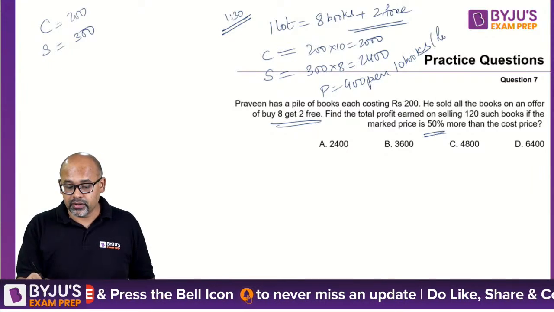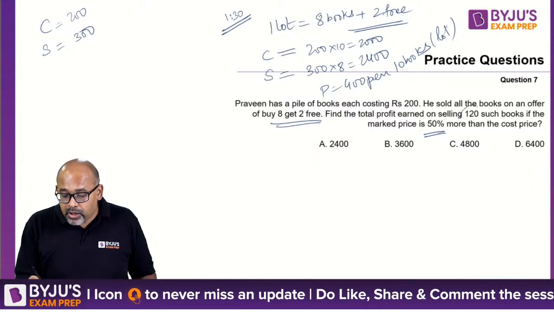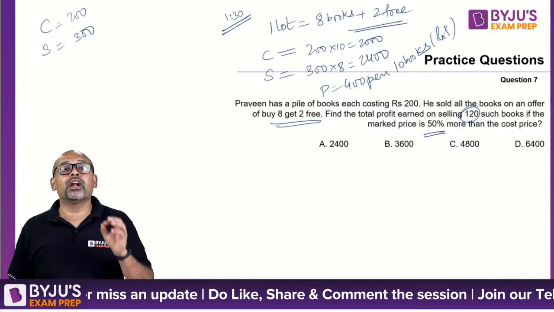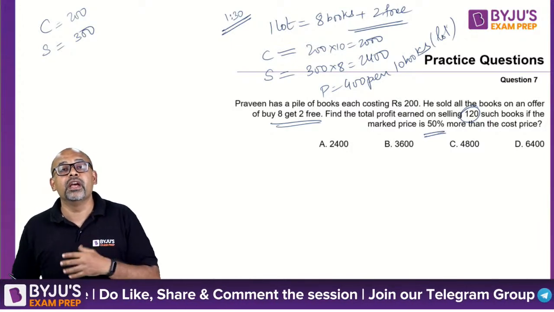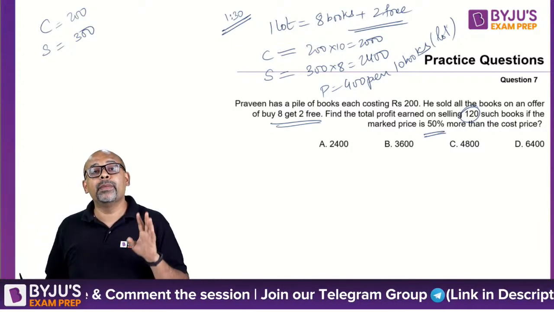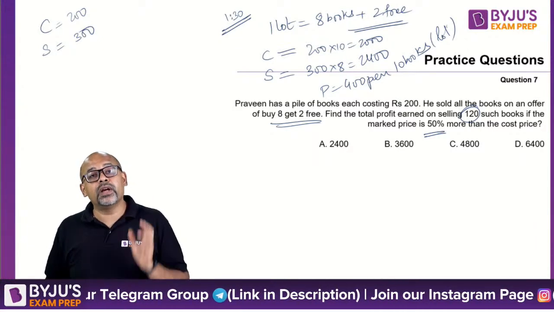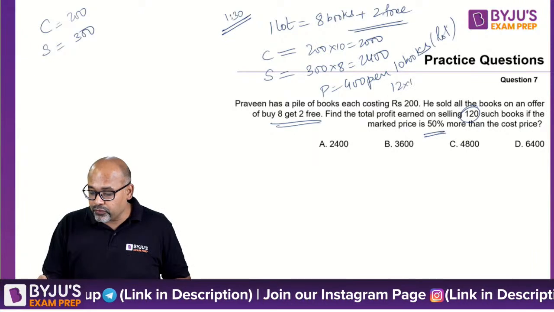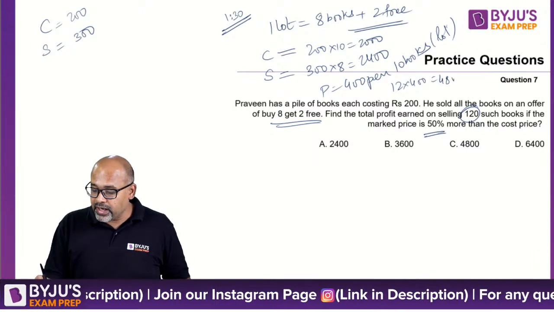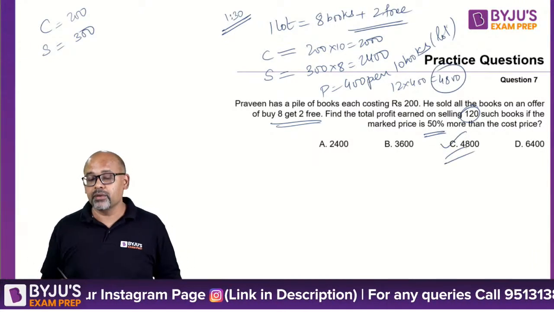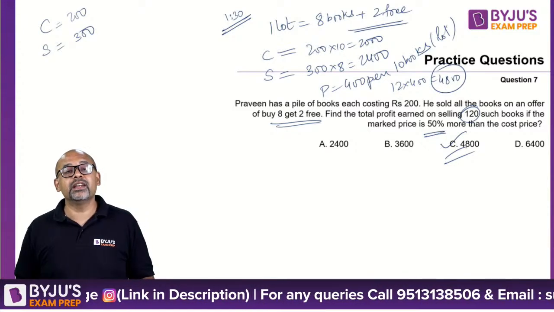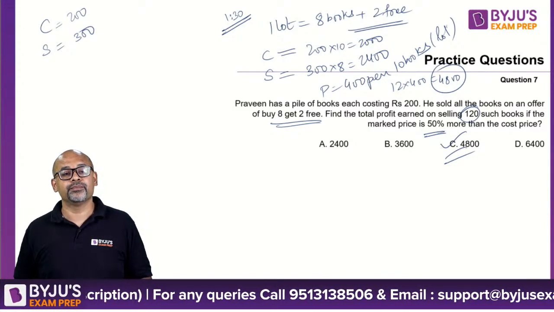Now initially I bought 120 such books, which means there are 12 lots with me. Every lot I am making 400 rupees profit. So if there are 12 lots, I will make 12 into 400, which is 4800 rupees as my profit. So the correct answer is option C.